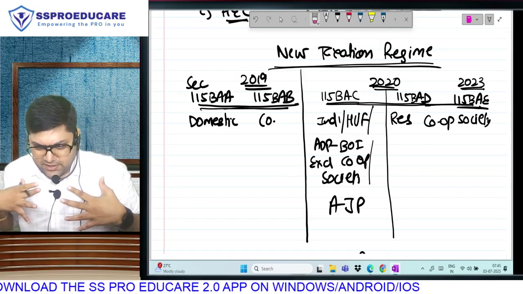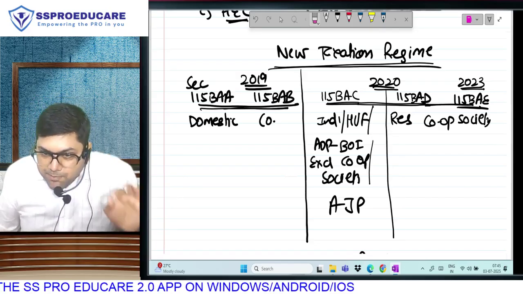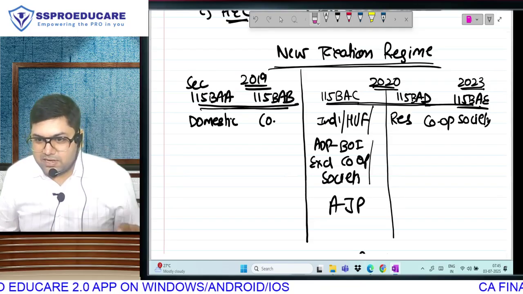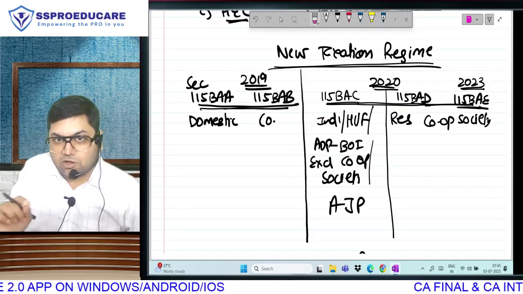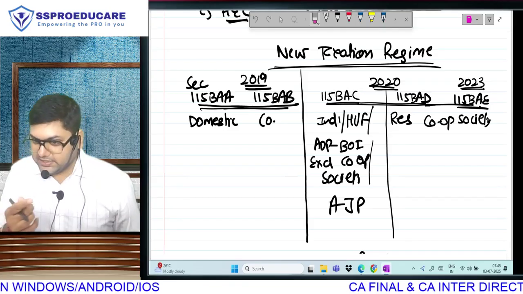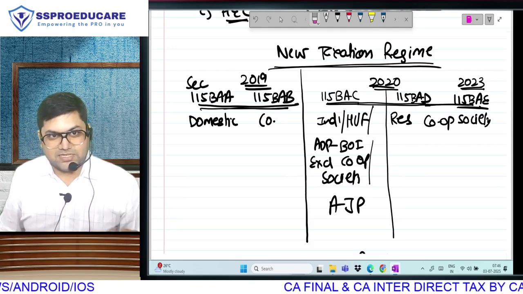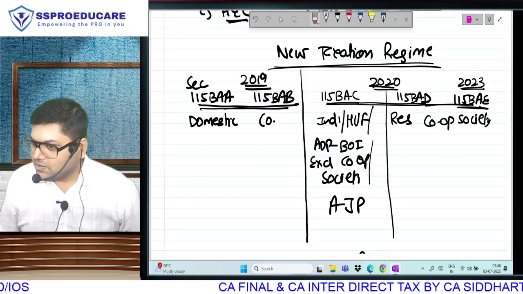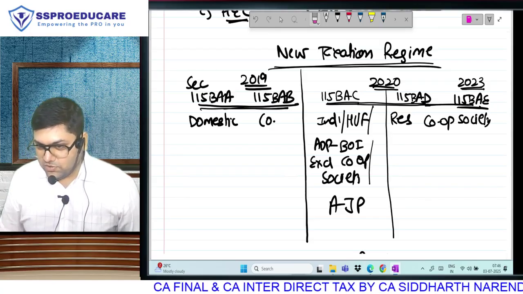मैं तो क्या बोलता हूँ, auntie, if new regime is so good, why are you keeping old regime? Abolish कर लो. Make new regime compulsory. Understand, if new regime becomes compulsory, Indian stock markets will collapse. Please understand the macroeconomic picture. The Indian stock markets will collapse. Who is the biggest investor of equity markets? You. Adani का एक शेयर खरीदा 2,000 रुपए का. You think you are a big investor in the stock market? Some people say, sir, today I purchased Adani, so it went up. Lol. No. Who are the biggest investors? Insurance companies, domestically. I'm not talking about foreign investors.